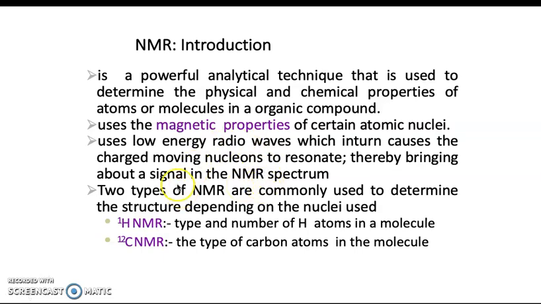Now since the nucleons are playing a major role in this NMR, there are two types of NMR that are used for structural determination. One is the 1H NMR, that means the hydrogen NMR, and the other is the carbon NMR. If we are using the nucleons of a hydrogen atom, then we say it is a hydrogen NMR, and if we are using the nucleons of the carbon atom, then we say it is a C12 NMR.